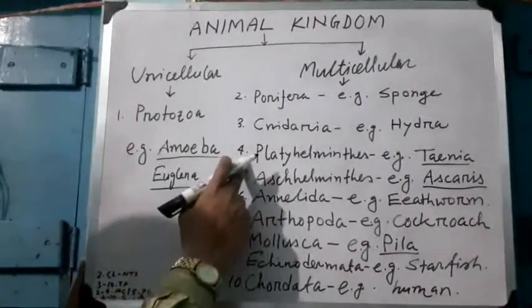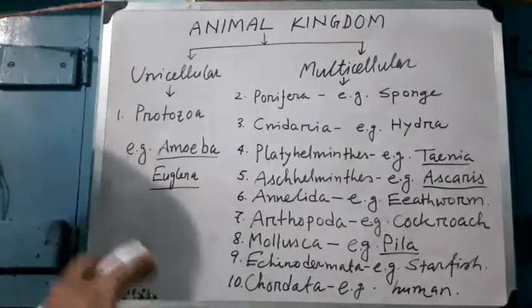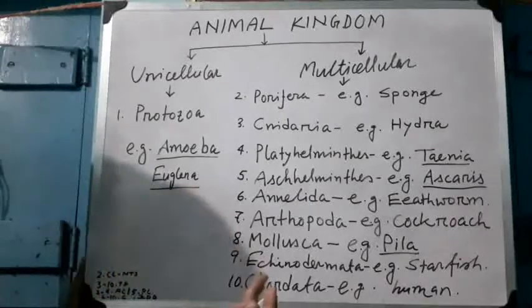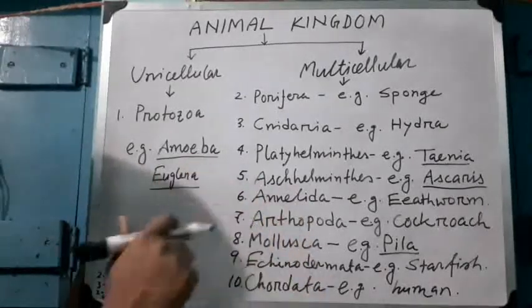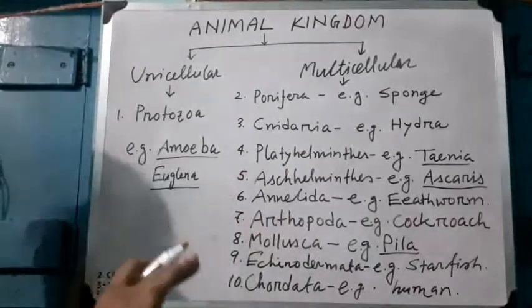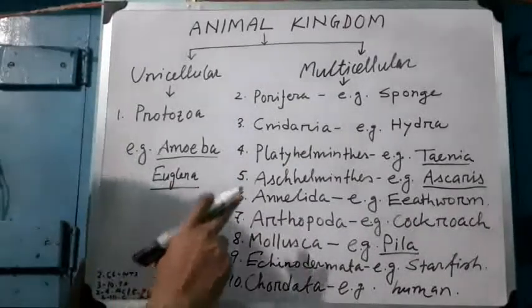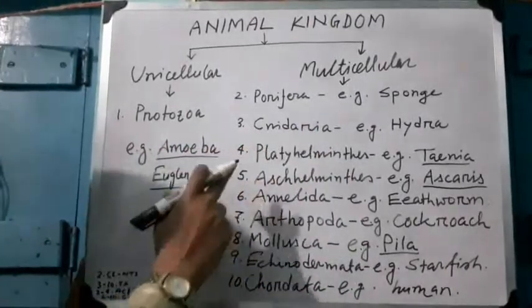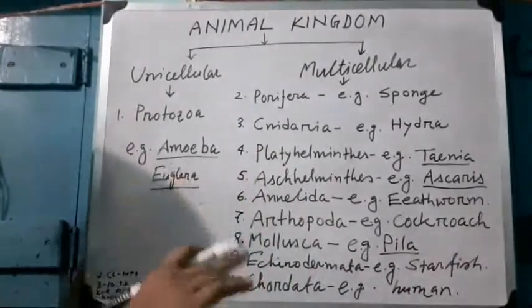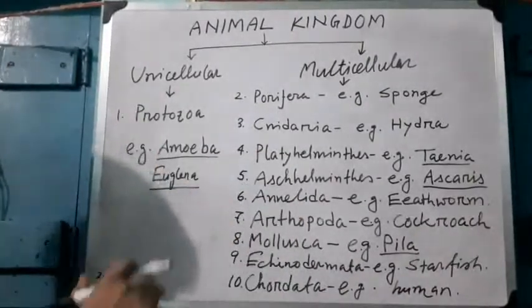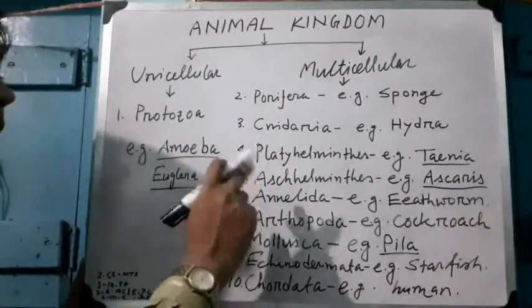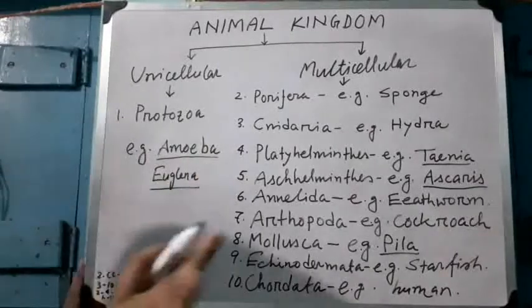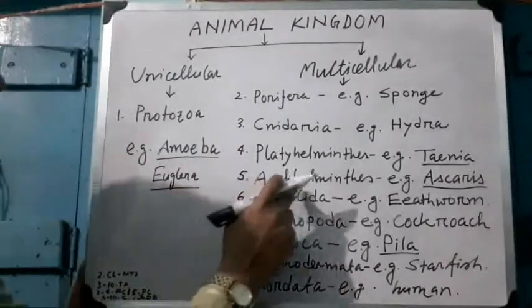Then the phylum Platyhelminthes. Platy means flat body. All the flatworms, all the tapeworms are included within the phylum Platyhelminthes. Cnidaria possess two layers of tissue structure, but in Platyhelminthes there are three layers of tissue structure: ectoderm, endoderm, and between ectoderm and endoderm, mesoderm is present. Okay?